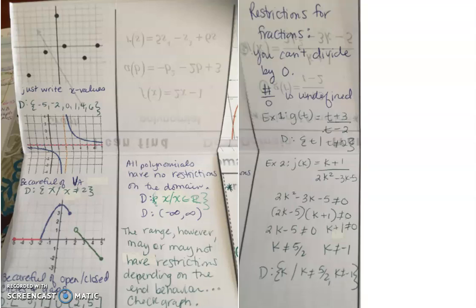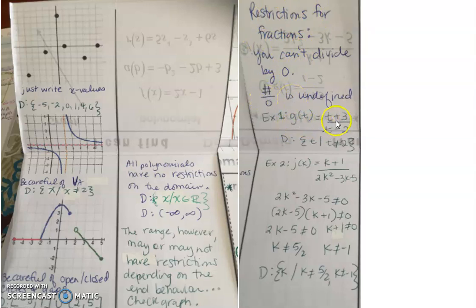All right, when you open up the next tab, we've got two examples. One is for j of k and one is for g of t. Both of these are called rational functions. And these are like your fractions. So we have one set of restrictions for fractions. You can't divide by 0. So if ever you have a number divided by 0, this is considered undefined.